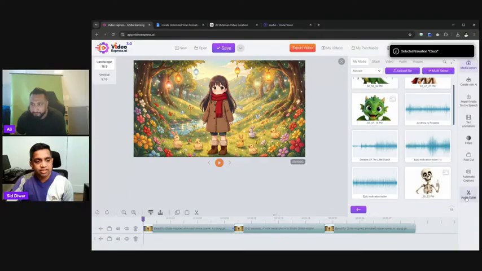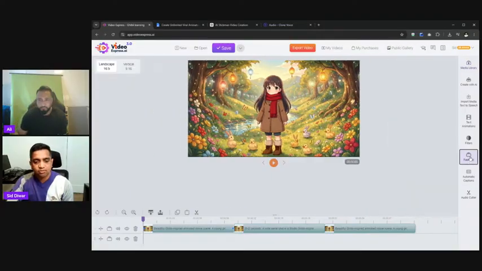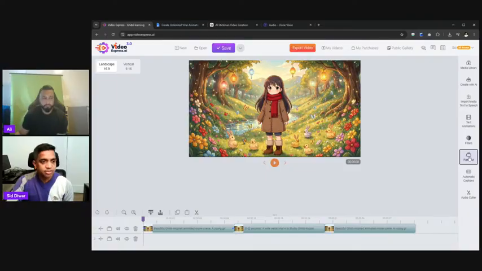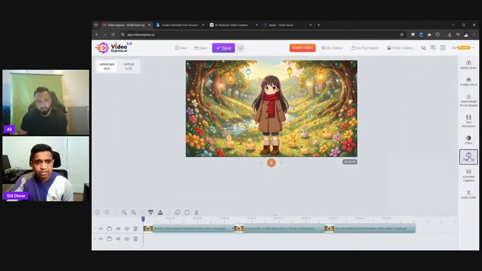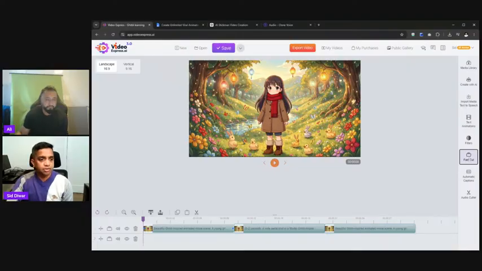Transition in means it adds to the start of the clip. Try transitions between scenes. I recommend the fade transition. It's pretty good, and you can use it to make things a little bit smoother. You just click on the timeline like Ali showed you, and choose transition in or transition out. That's the best way to do it. So you can add transitions there to make it a little bit smoother. That's one question right there.